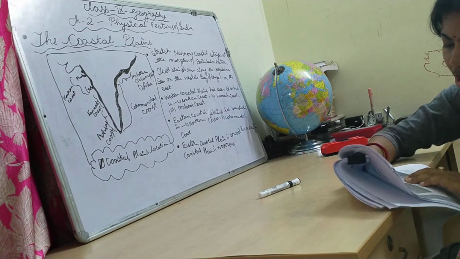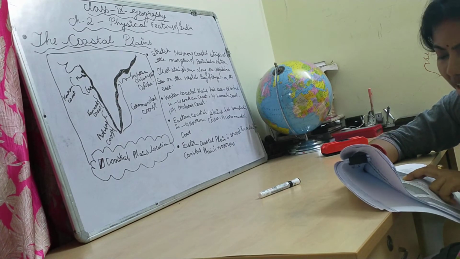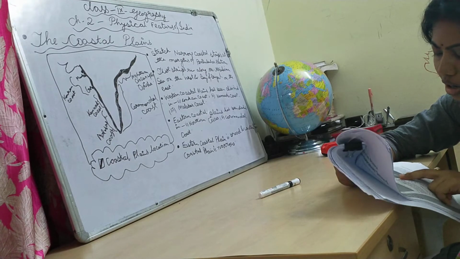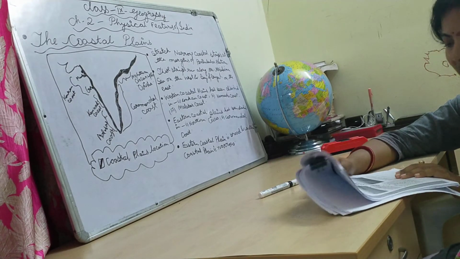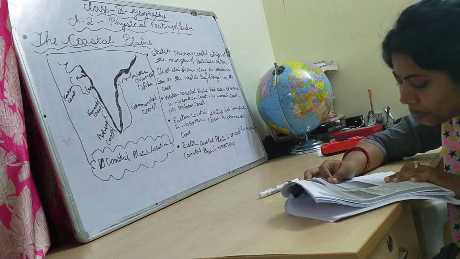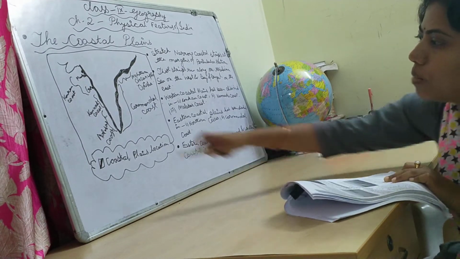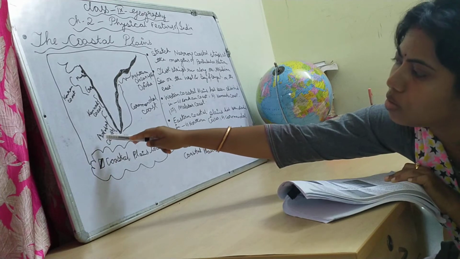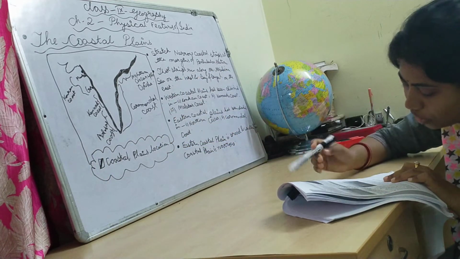I am just reading. You have already seen that India has a vast mainland. Besides this, the country has two groups of islands. Can you identify them? I have already told you. Locate the Lakshadweep group of islands lying near the Malabar coast. Malabar coast means it's nearby the Malabar coast. This group of islands is located over there.